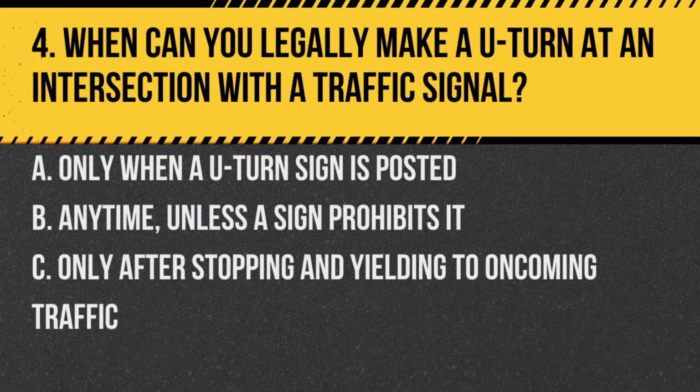Question 4. When can you legally make a U-turn at an intersection with a traffic signal? A. Only when a U-turn sign is posted. B. Anytime unless a sign prohibits it. C. Only after stopping and yielding to oncoming traffic. Answer B. Anytime unless a sign prohibits it. In California, U-turns at intersections with traffic signals are generally allowed unless a sign specifically prohibits it.